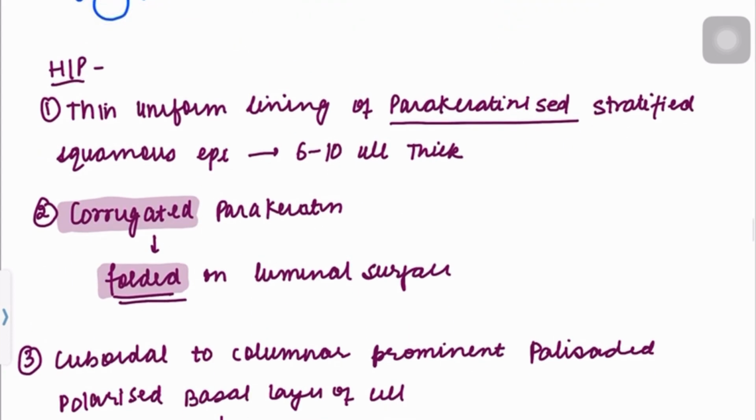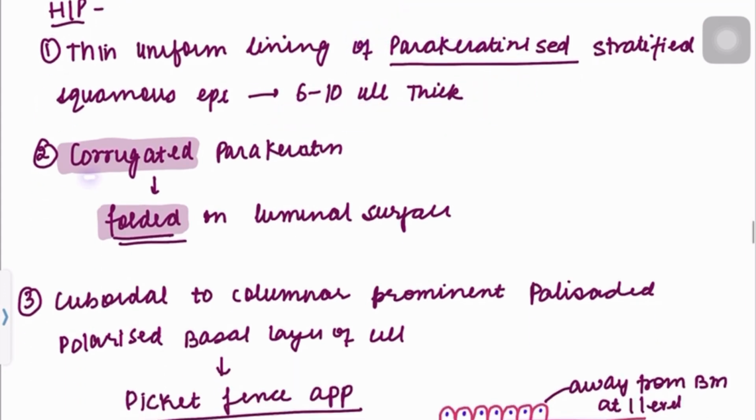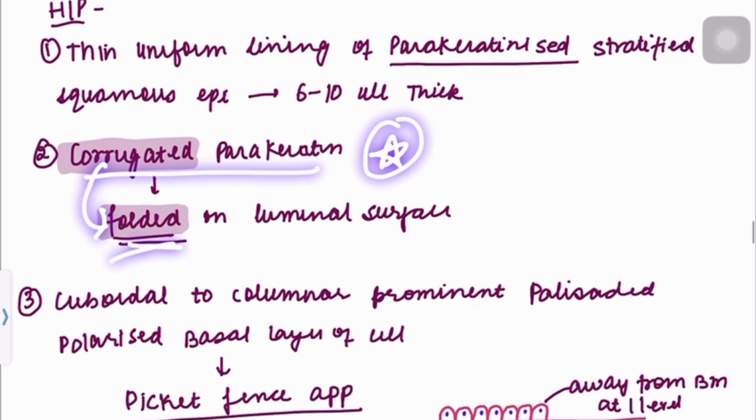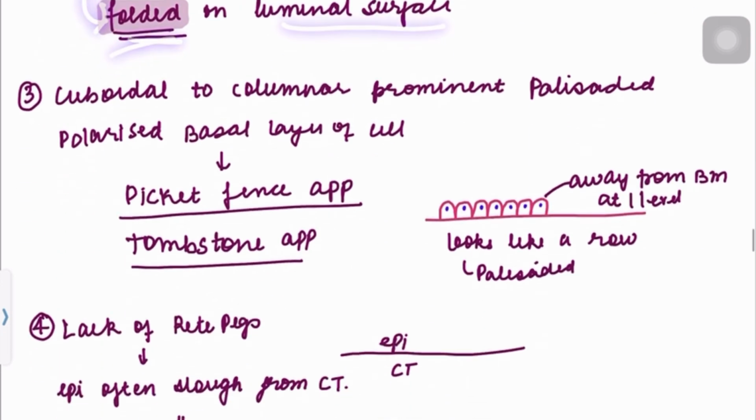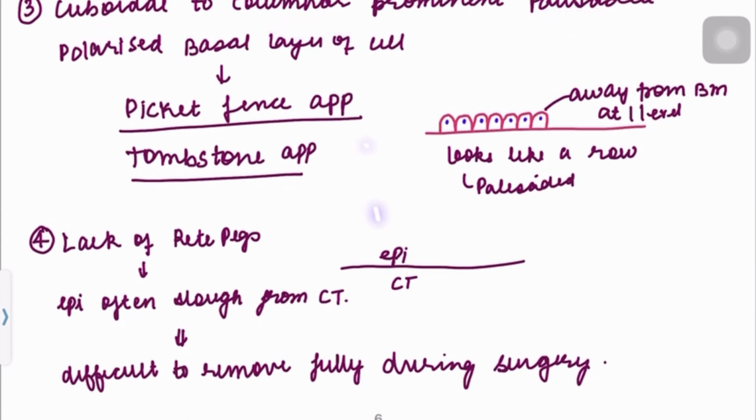Now let's see histopathology. It is very, very important. It shows a thin uniform lining of parakeratinized stratified squamous epithelium. So there is parakeratinized epithelium which is 6 to 10 cells thick. Then it shows corrugated parakeratin. Corrugated means folded on the luminal surface. Then there are cuboidal to columnar prominent palisaded cells. So this characteristic appearance is called picket fence appearance or tombstone appearance.